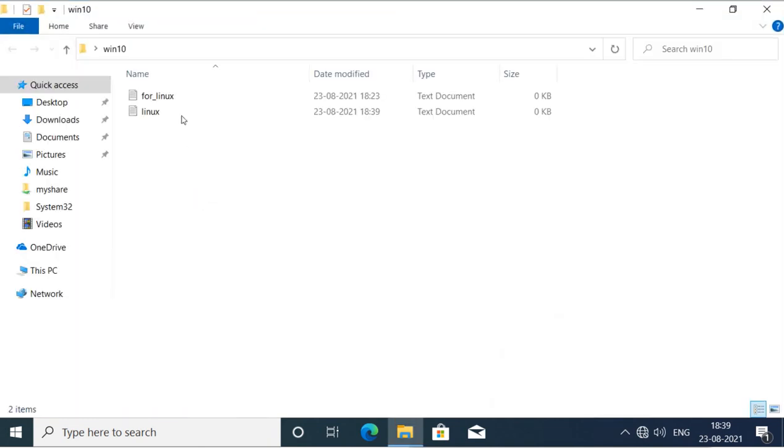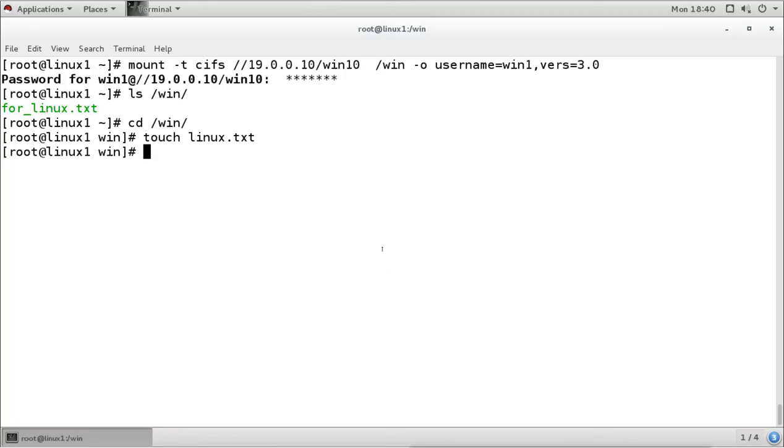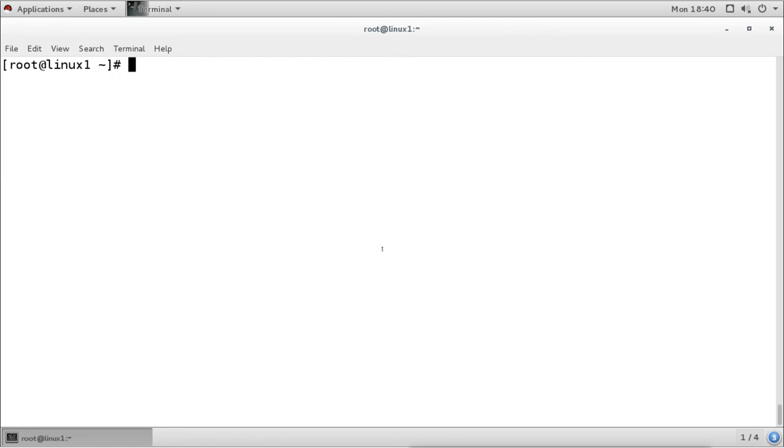This is Linux. This file was created because we have given the permission to all, so it is now created here. So this is what we have mounted. Now suppose we want to mount it permanently or automatically, then what do we have to do?